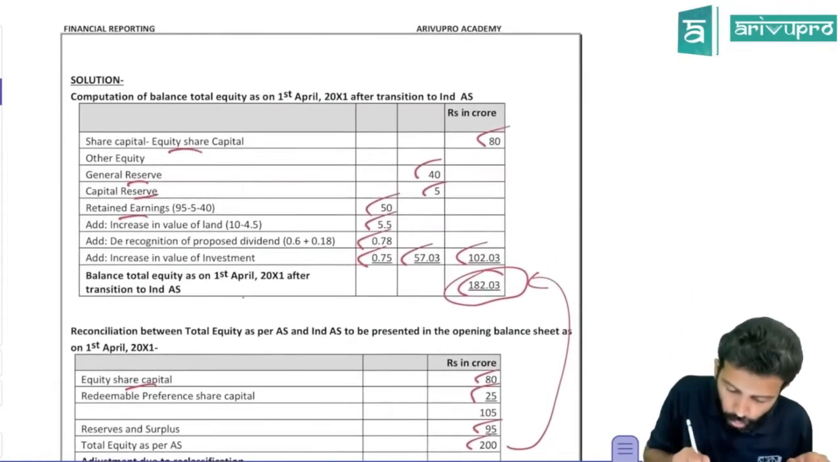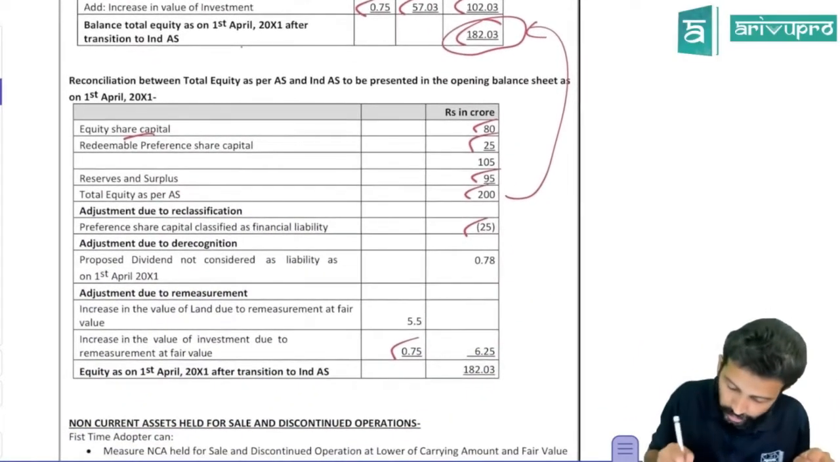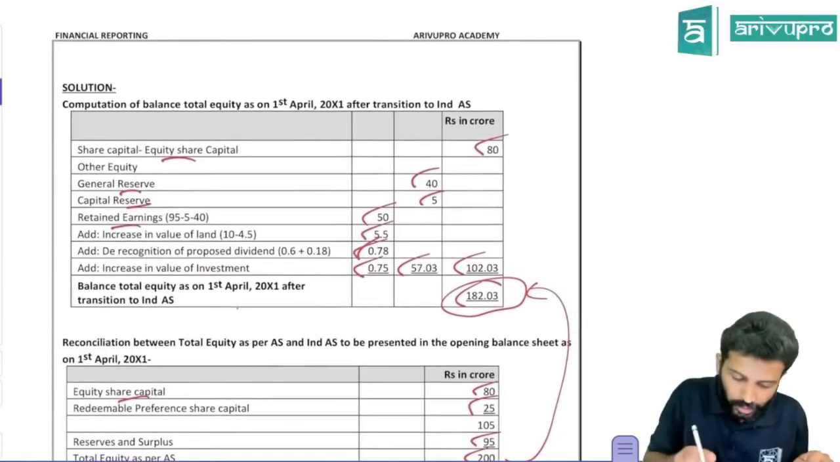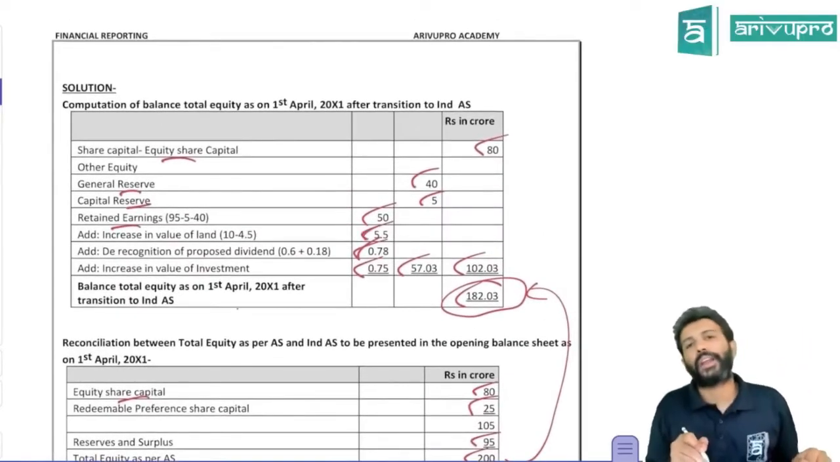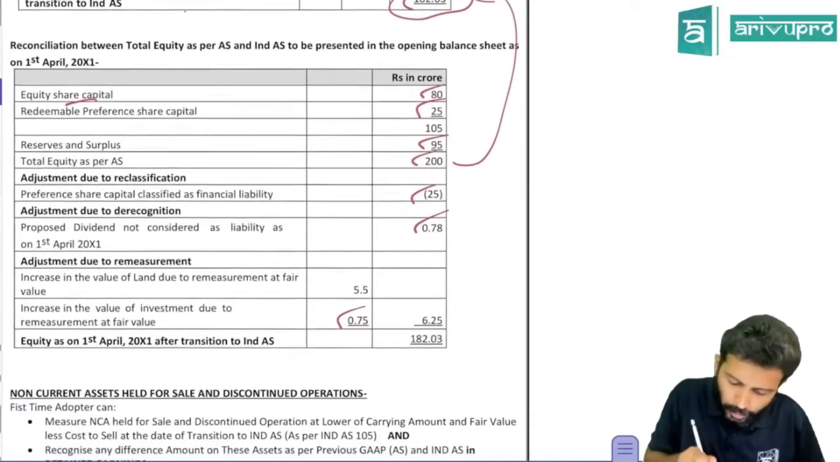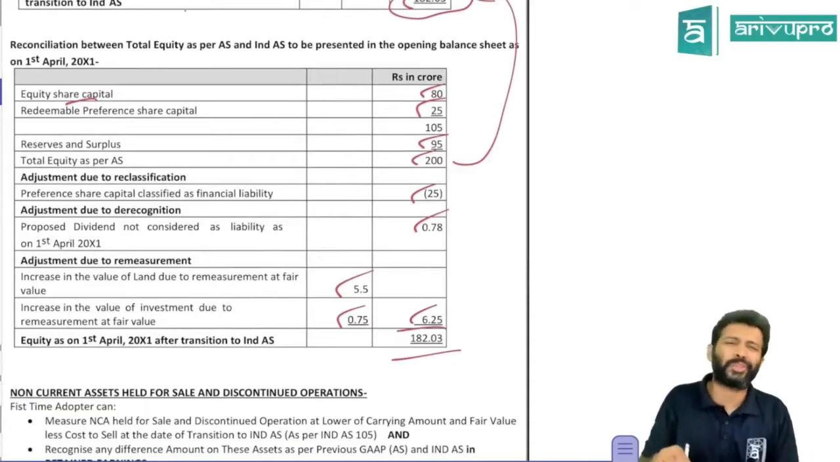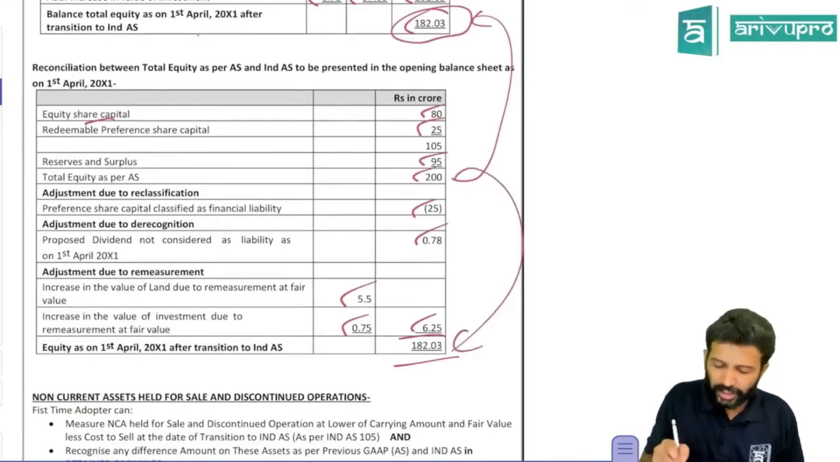Then due to the proposed dividend, again your retained earnings should increase. Increase by how much? 0.78. Add that. Next, you have done a fair valuation of the land. Due to the fair valuation of the land, again your retained earnings will increase by 5.5 crores. So basically add this. That's all. Once you add it, you're going to get 182.03. Simple. From 200, you have to get to 182.03.